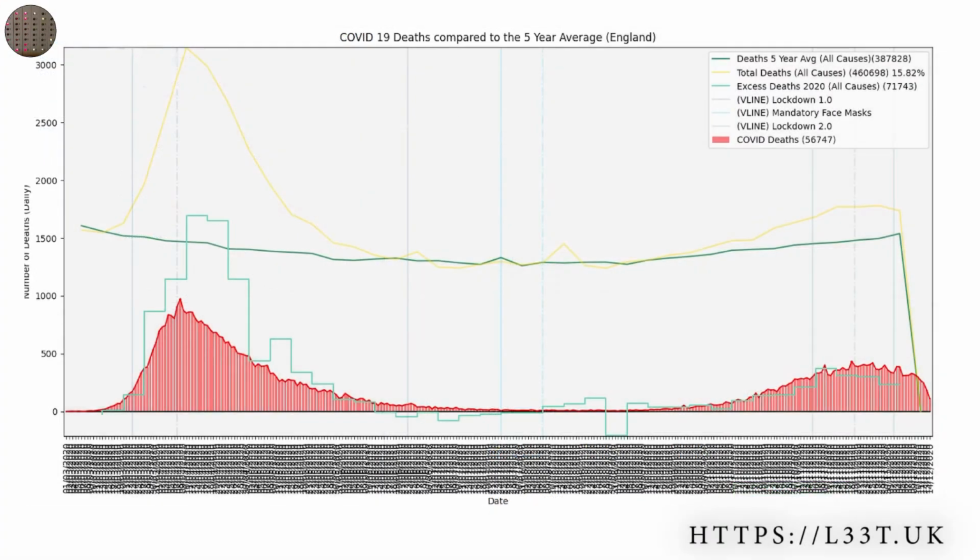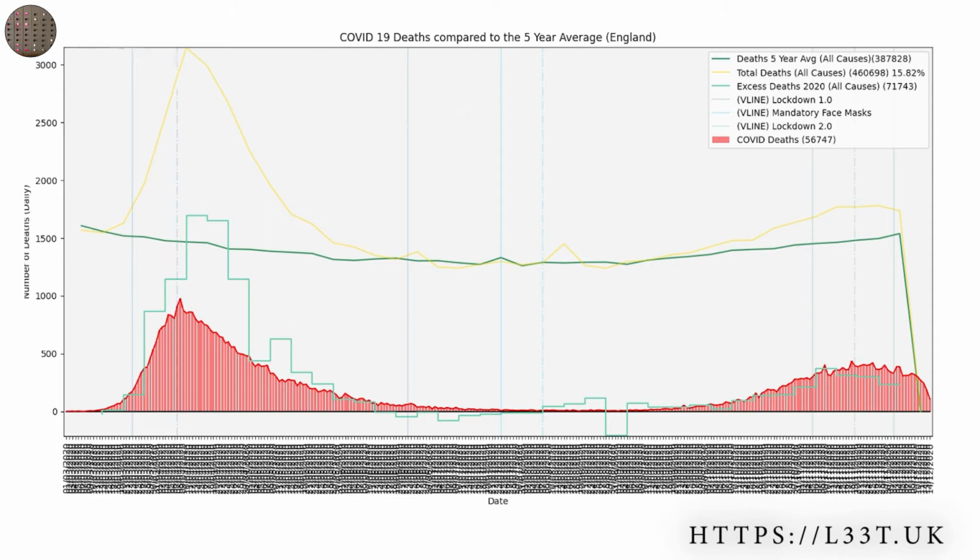We will start by looking at deaths in England. This graph has daily deaths on the y-axis and dates on the x-axis. The dates are squished up at the moment so you can't read them, however, when we zoom in you will be able to see them clearly. The start date is the 1st of March and last date is the 14th of December. If you look at the graph, the deaths tail off towards the end. This is because it can take up to 5 days to register a death. The last 5 days on the graph should be ignored.